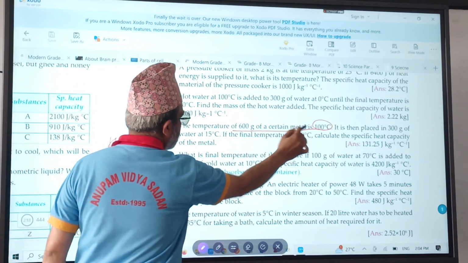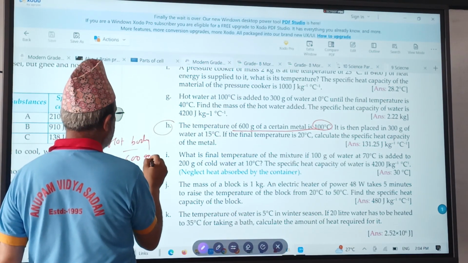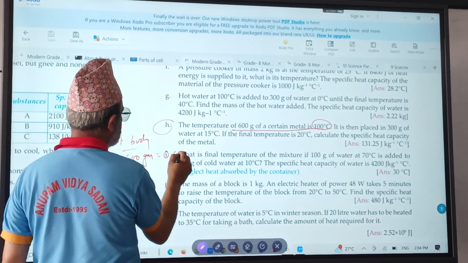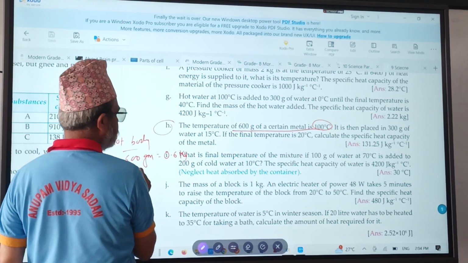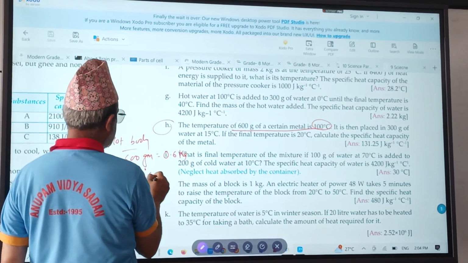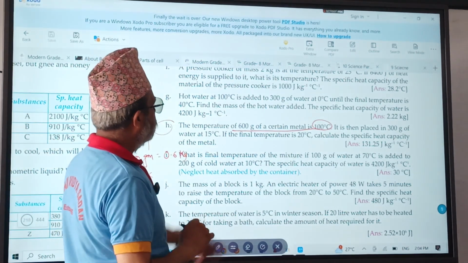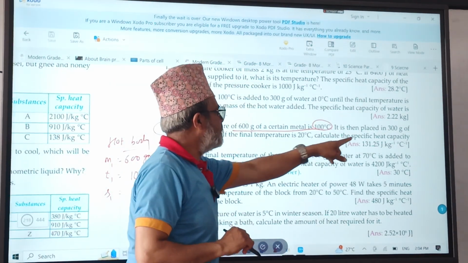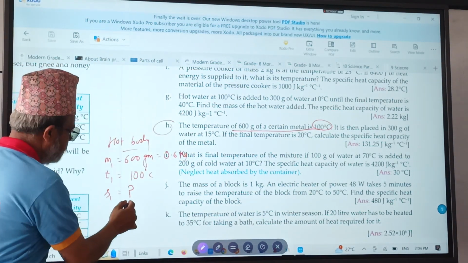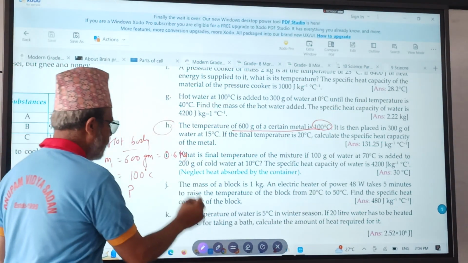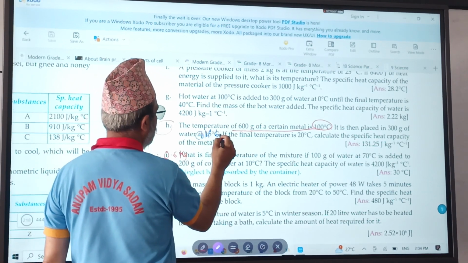The 100 degree one. Mass M1 is how much? 600 gram means 0.6 kg. Directly also you can write it. T1 is 100 degrees centigrade. S1 of what? Of the certain metal. Calculate the specific heat capacity of the metal, so we don't know the specific heat capacity. Okay. Cold body, what is the cold body? Cold body is water.